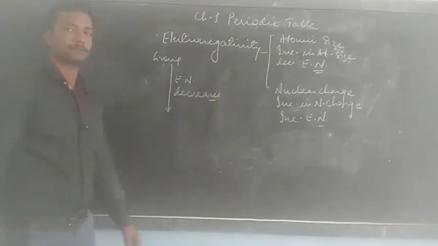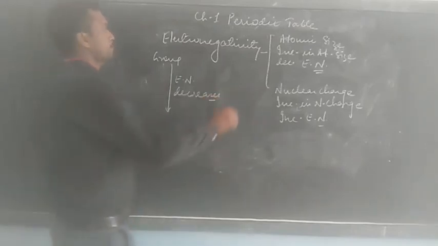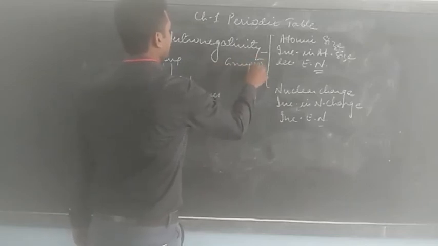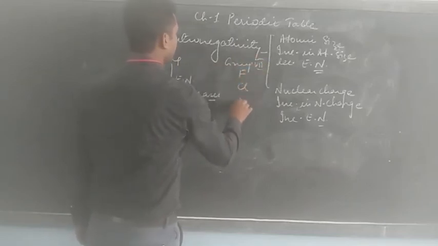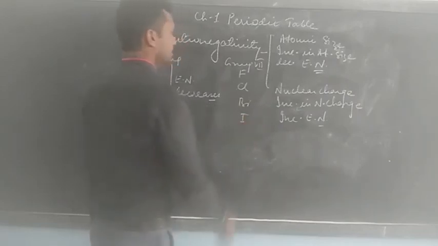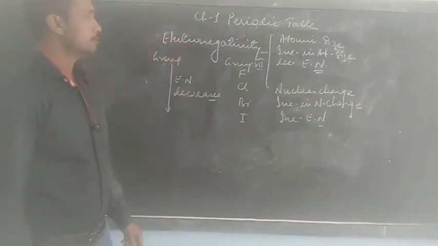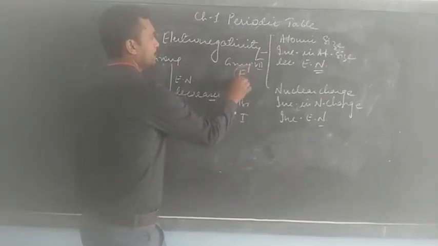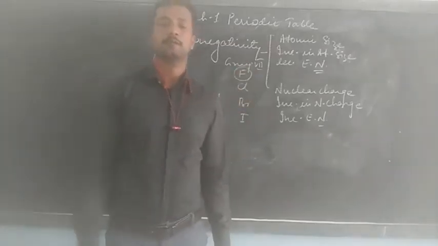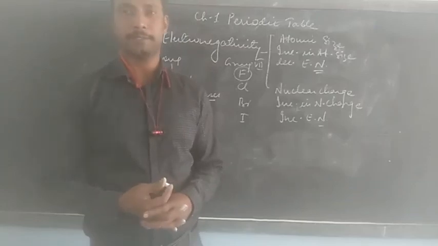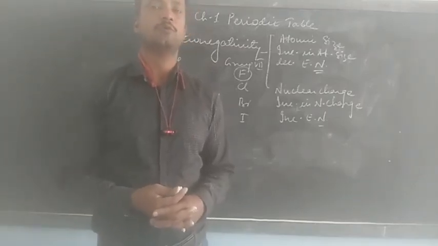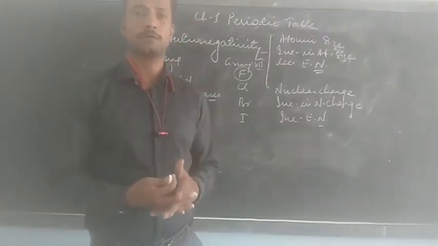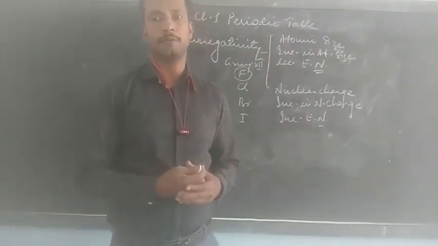If you see group number 7A, the elements are fluorine, chlorine, bromine and iodine. Here also the electronegativity decreases, and fluorine is considered to be the most electronegative element. In the whole periodic table, we can consider fluorine the most electronegative element.